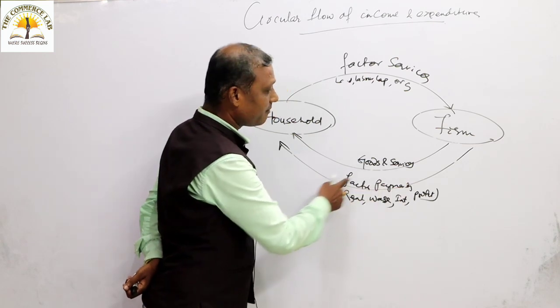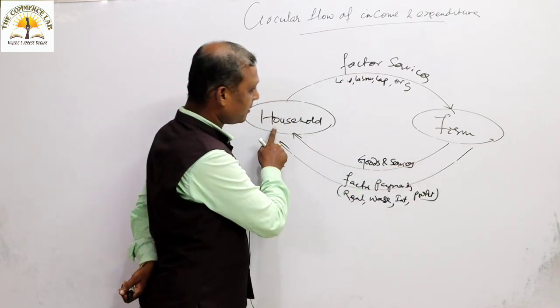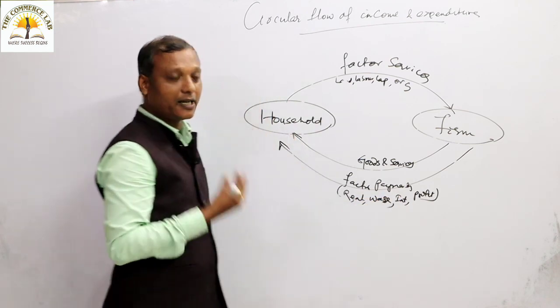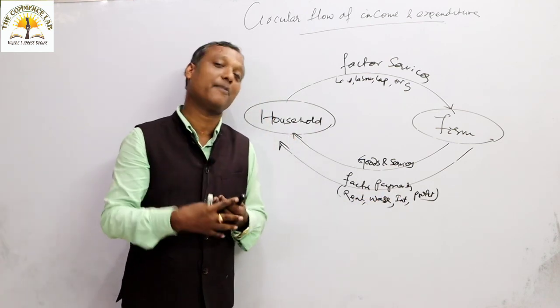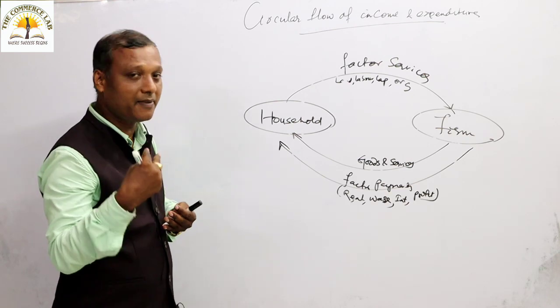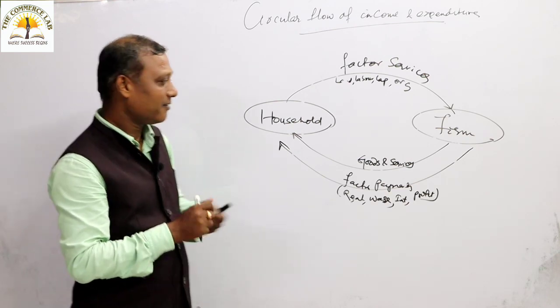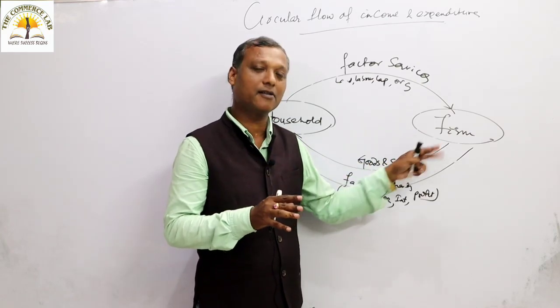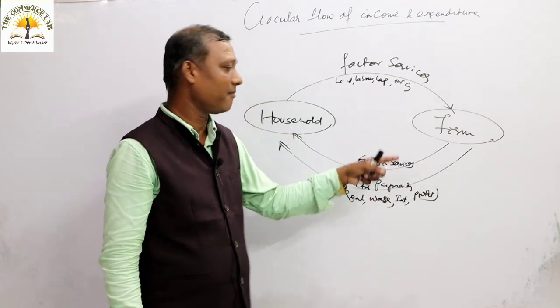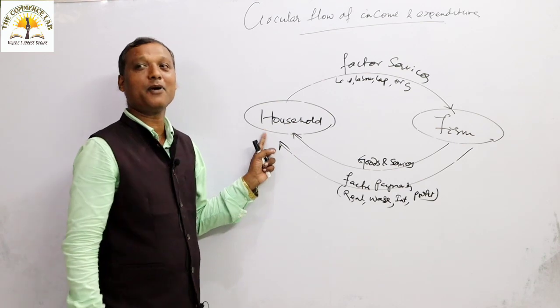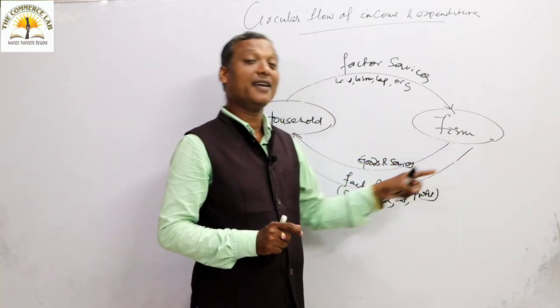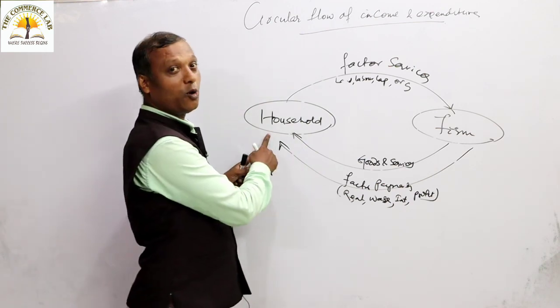The farm pays the factors in the form of rent, wage, interest and profit. Now the household sector is having some income. You just understand: the expenditure made by the farm now becomes the income of the household.